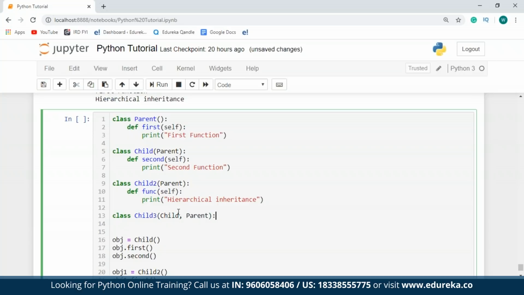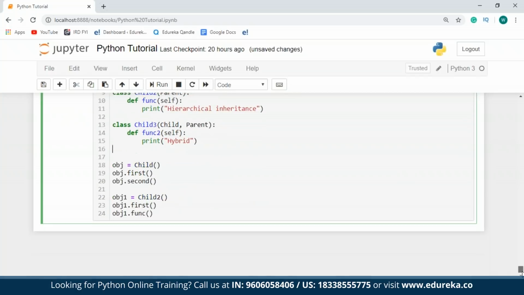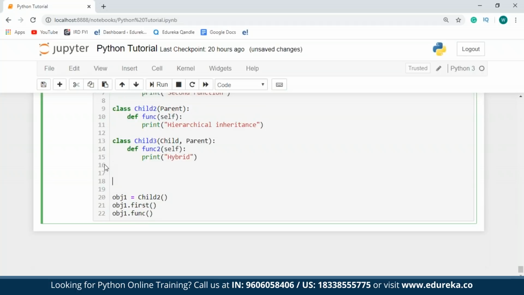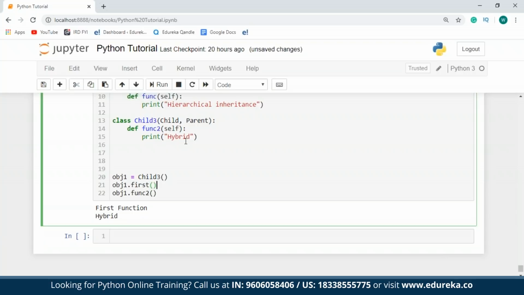As you can see over here, I have more than a single type of inheritance. The first type you see is a single inheritance, and now I have multiple inheritance as well. Similarly, you can have any other type of inheritance also. So I'll just define a function, say function2, the self parameter, and then I'll print hybrid. Okay, so now let me create an instance of this class. Just copy this. I'll paste it over here. I'll remove these objects since we've seen their output. So as you can see, I can have multiple inheritance as well.